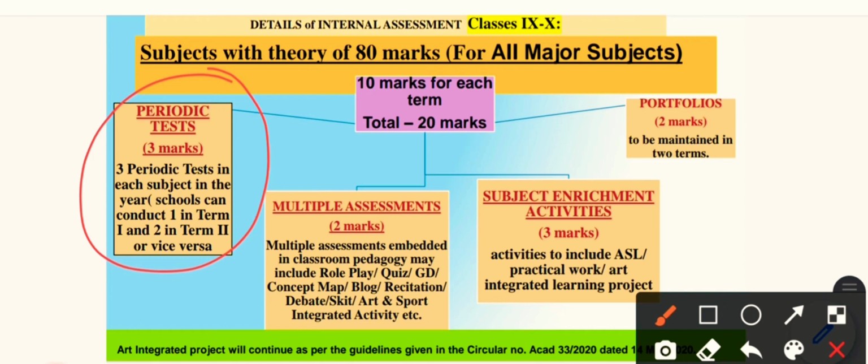Multiple assessment embedded in classroom pedagogy may include role play, quiz, group discussion, concept map, blog, recitation, debate, skit, art and sport, integrated activity, etc. Subject enrichment activities will be of 3 marks. These activities include your ASL, assessment of speaking and listening, practical work, your art integrated learning projects, etc.